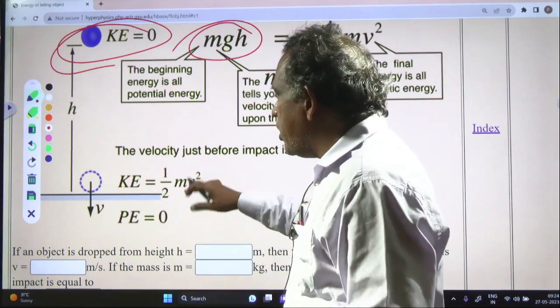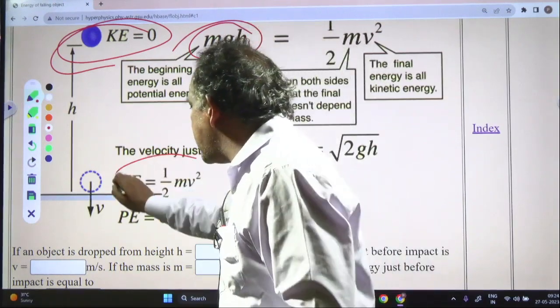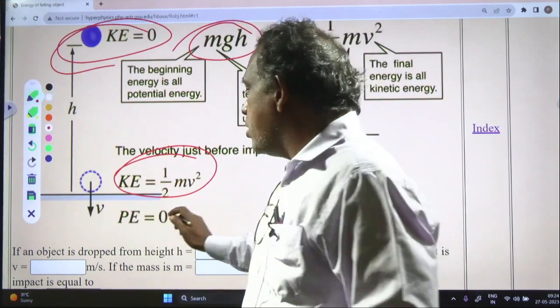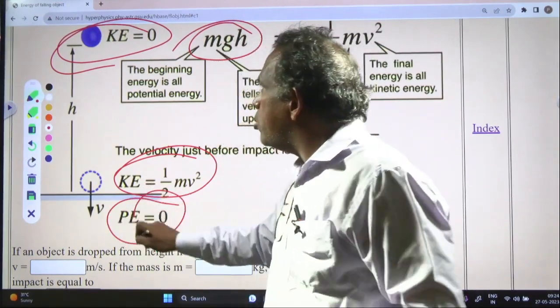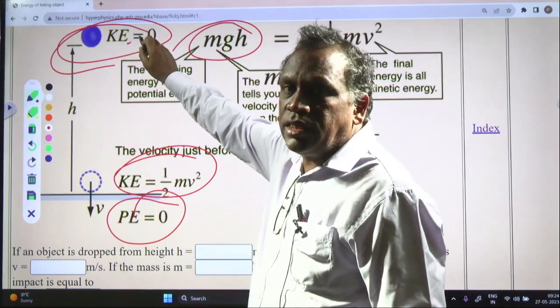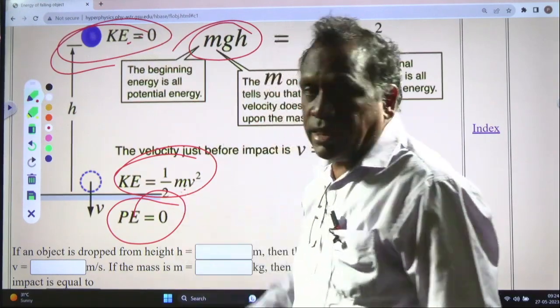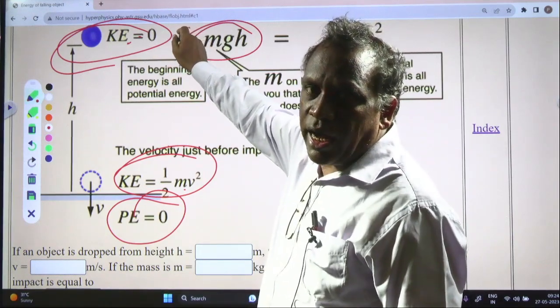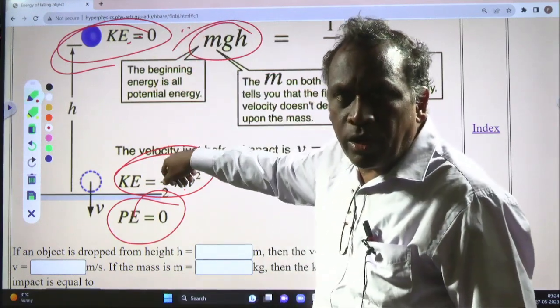If it is falling to the ground, there kinetic energy will exist. Kinetic energy is equal to half mv square, but potential energy will be 0. It means the potential energy that exists at the height is converted into kinetic energy.